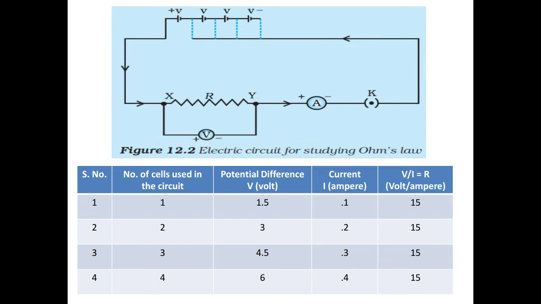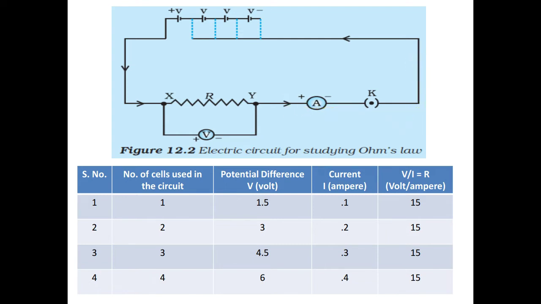When we connect one cell, we will notice the value shown by the voltmeter and the value shown by the ammeter. The voltmeter tells us the potential difference across the ends of the nichrome wire, and the ammeter tells us the amount of current passing through this wire, because the same current is flowing through the circuit and through this nichrome wire.